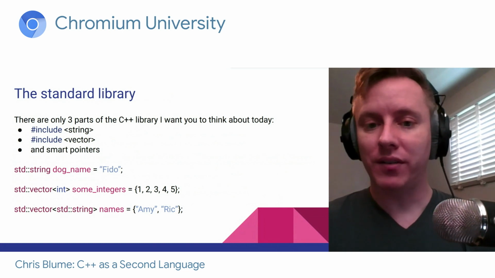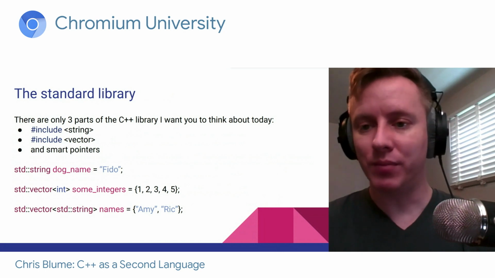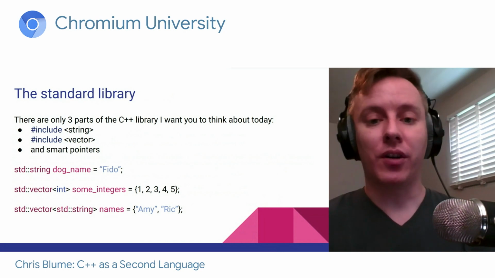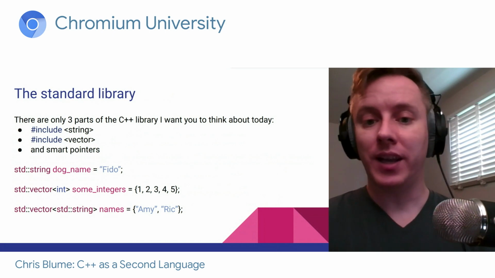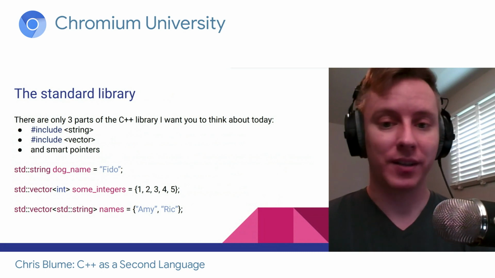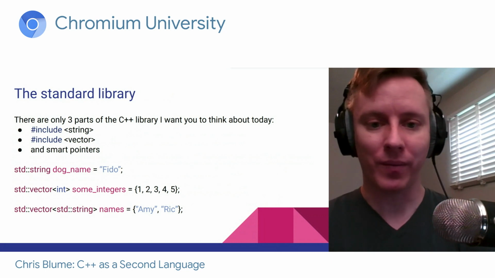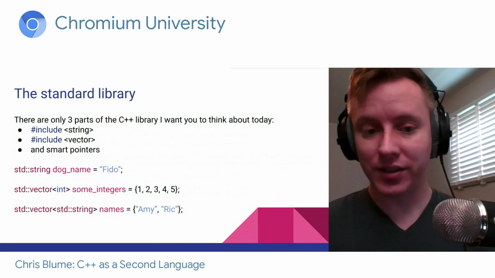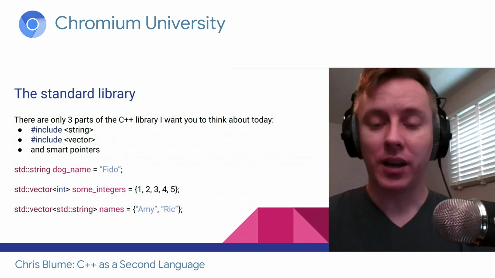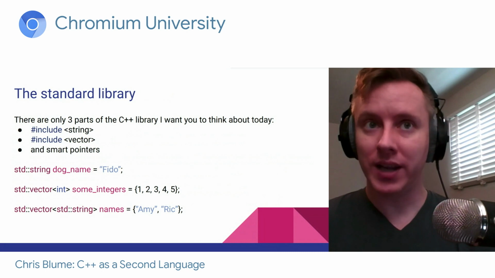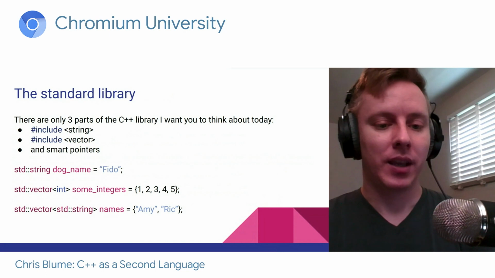There's 3 parts of the standard library that I really want people to become familiar with, and they're probably going to be very easy, but it's worth pointing them out. And those are strings, vectors, and smart pointers. So for string and vector, there's the files that you include, and they look exactly like you might expect. std::string dogName = "Fido", or std::vector<int> someIntegers = {1, 2, 3, 4, 5}. It's very typical. A vector, by the way, is an array that can dynamically resize, so it can grow and shrink as needed. You can also combine these.